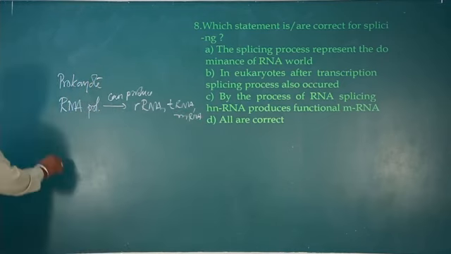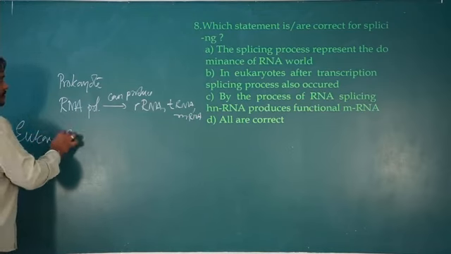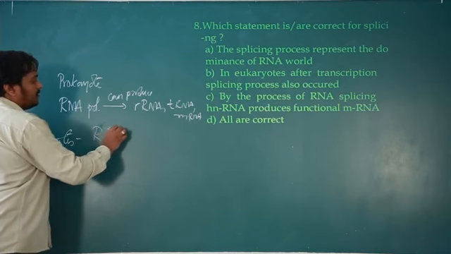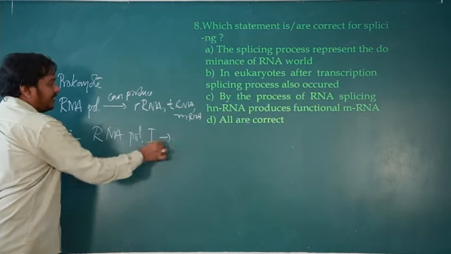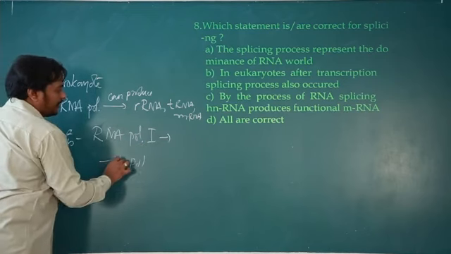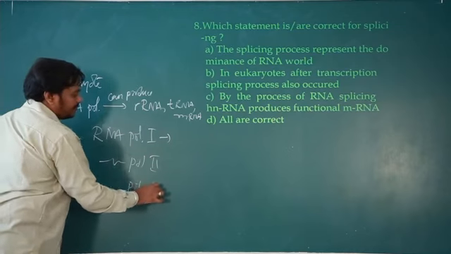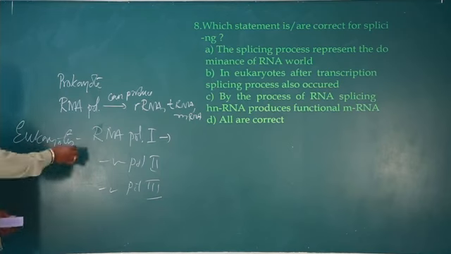Okay, whereas in eukaryotes there is a division of labor. RNA polymerase 1 can produce one type of RNA, RNA polymerase 2 can produce another type of RNA, RNA polymerase 3 can produce a different type of RNA. So 3 different types of RNA polymerase enzymes are involved in eukaryotes.